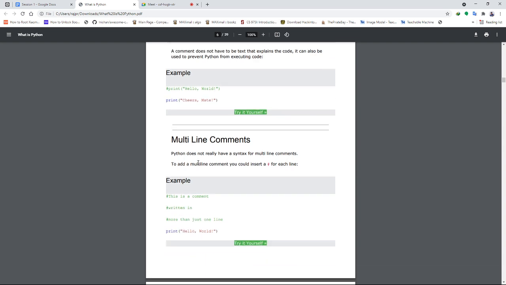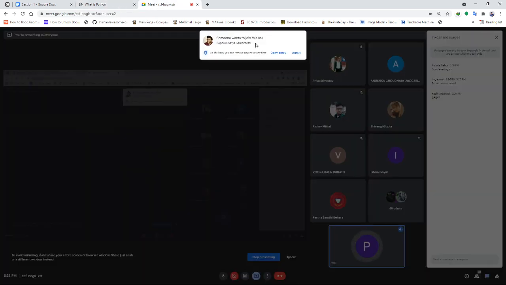Now multi-line comments. I had already told you, Python does not support multiple line comments.